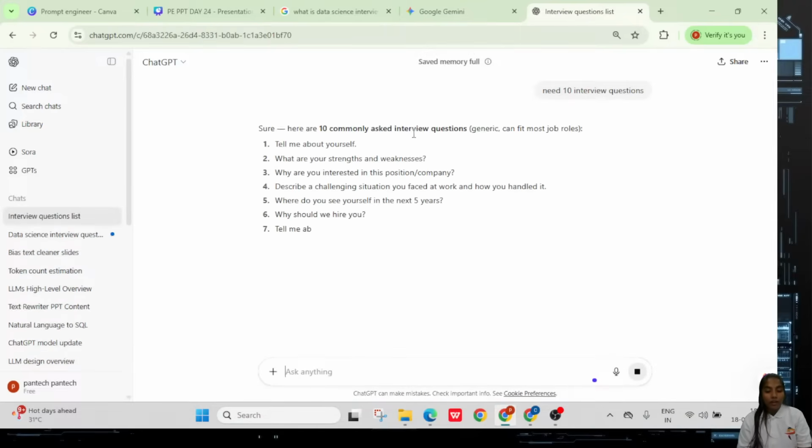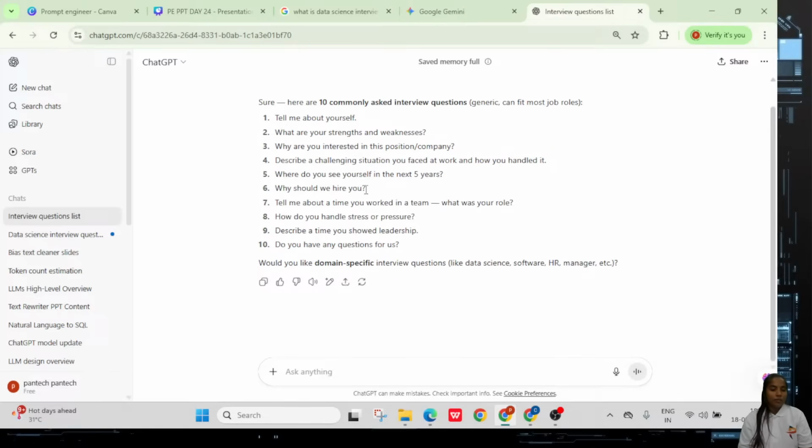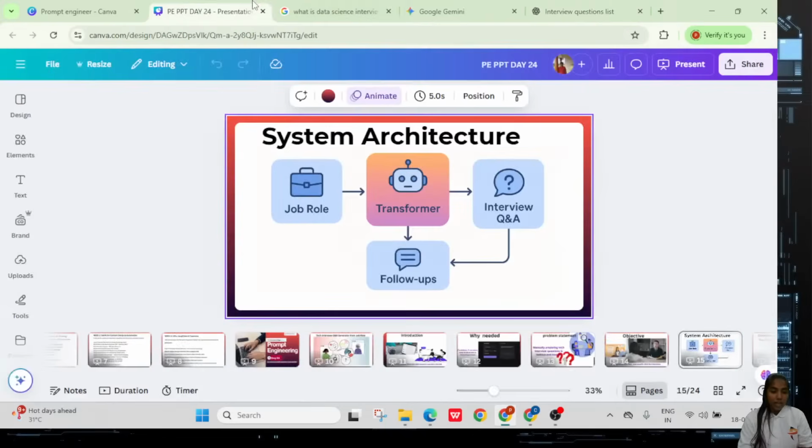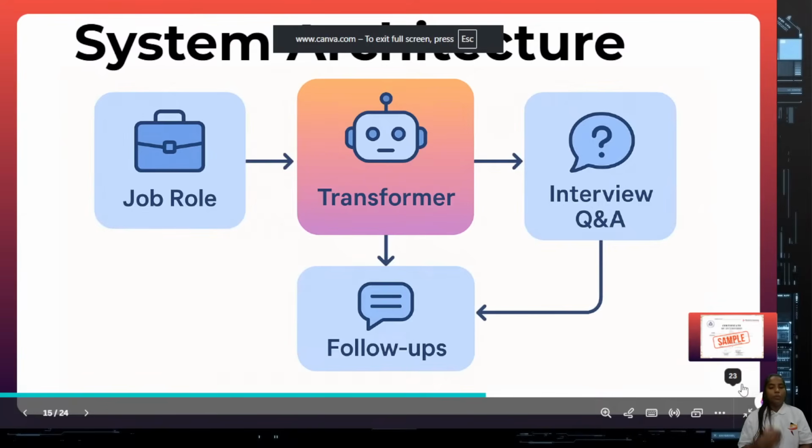Okay, commonly asked questions, it's highlighting, you can see 10 commonly asked questions, generic ones that can fit any job role. So, tell me about yourself, weakness, and so on. This is about what? Just the regular things, not about exactly some particular position. That's why whenever you ask a question in ChatGPT or Gemini or any type of generative assistant, in that prompt you have to mention the job role. Then it will be easy for it to give answers to whatever questions you are trying to ask.